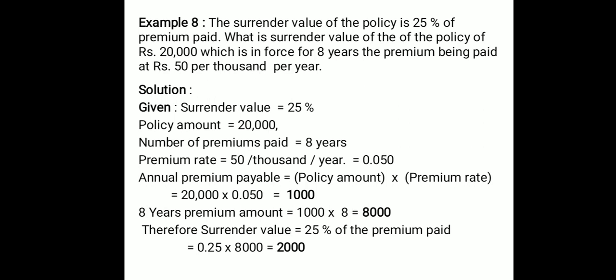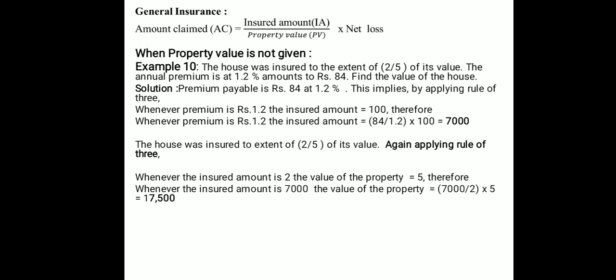So for the 8 years it becomes 8,000 rupees. Therefore surrender value equal to 25% of the premium paid. It is actually given in the question. So 25% of the premium paid is 0.25 of 8,000, that is 2,000. Very simple. Okay.